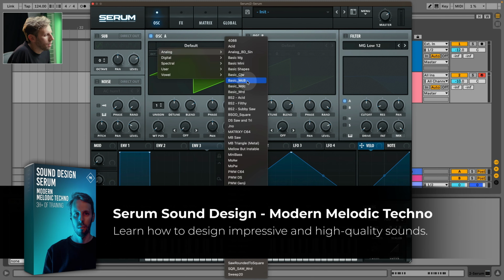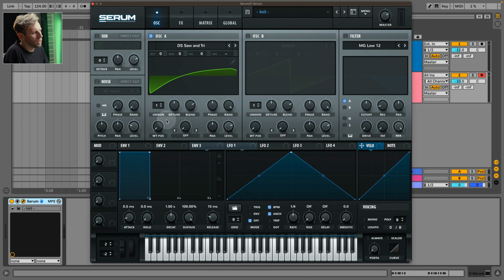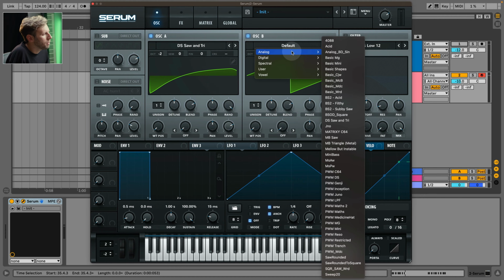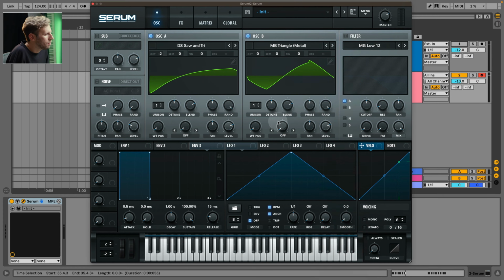Let's start with the DSO and triangle. We can actually keep this one. And we lower the octave. We need another oscillator, in this case the B, to modulate the waveform, actually the frequency of the oscillator A. Let's pick a weird shape like this triangle metal.